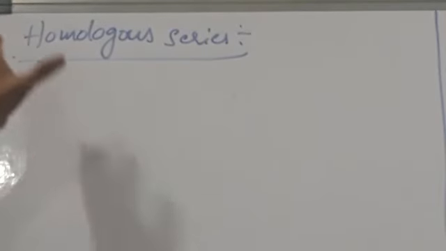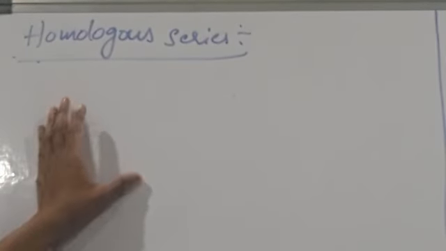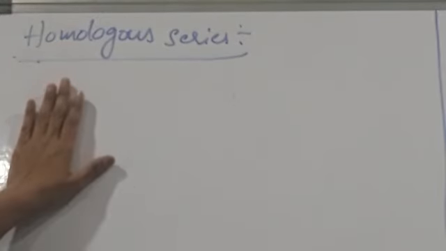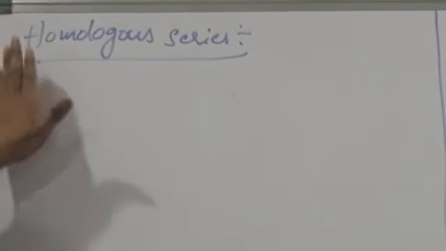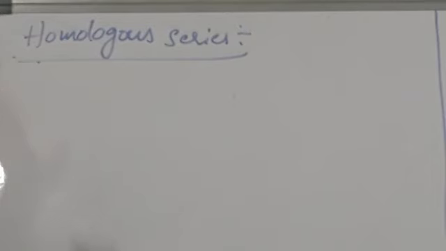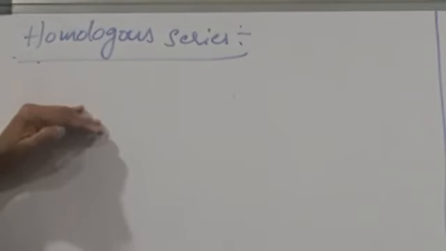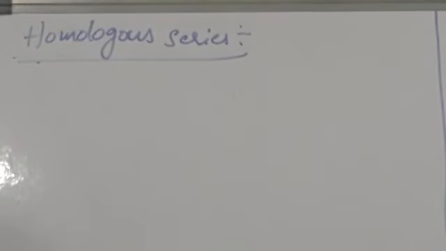Homologous series are series of compounds having the same functional group and showing similar properties but differing from the preceding one by a CH2 group.